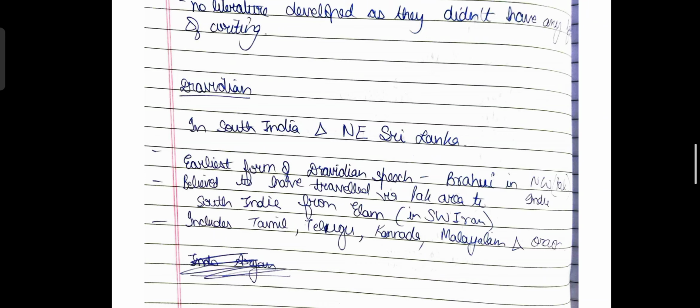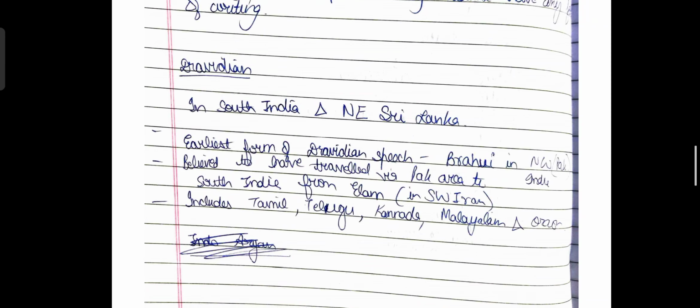The third primary group is the Dravidian language, which is spoken in South India and northeastern Sri Lanka. The earliest forms of Dravidian speech are known as Brahui, and this developed in the northwestern Indian region, which also comprises present-day Pakistan, and it is believed to have traveled from this region via the Pakistan area to South India from Elam, that is in southwestern Iran. So what they are trying to say is that first this language was there in Iran, and from Iran it went to Pakistan, and finally it reached South Indian regions.